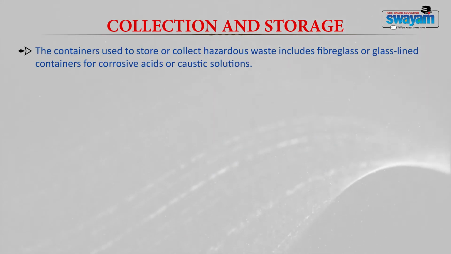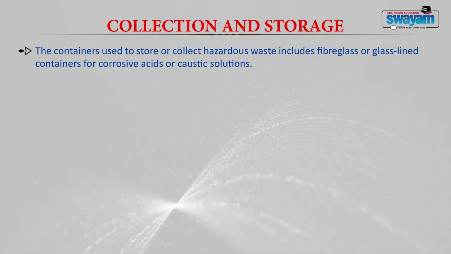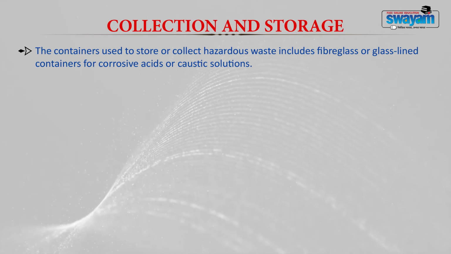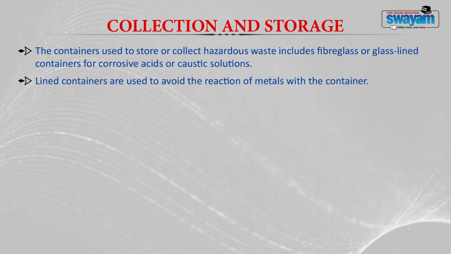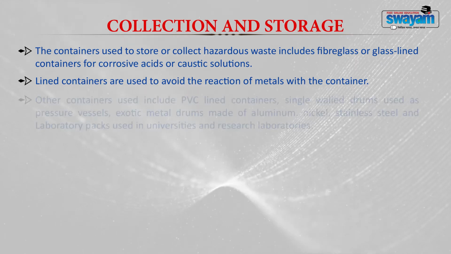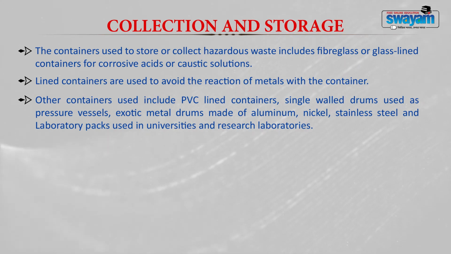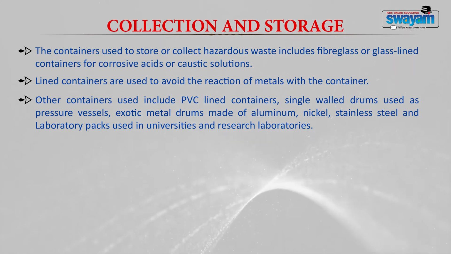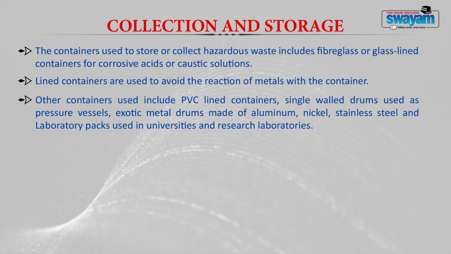The containers used to store or collect these hazardous wastes should generally be made of fiberglass or glass lined containers for corrosive acids or caustic solutions. Now, the lined containers should usually avoid the reaction between the metals and the container. Now, what are the other containers which are used? One would be the PVC lined containers, single wall drums like your pressure vessel, exotic metal drums which are generally made of aluminum, nickel, stainless steel, and laboratory packs which are used in universities and research laboratories.